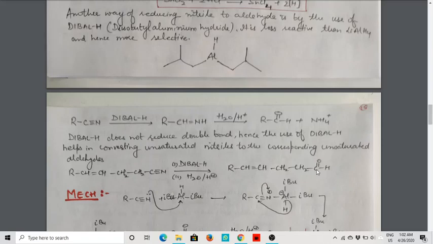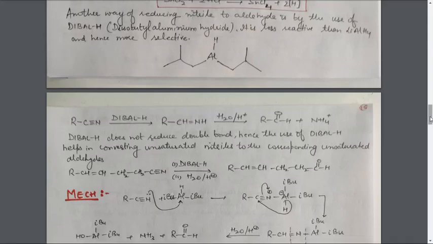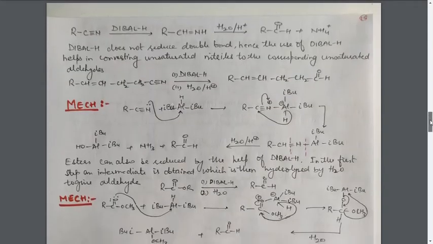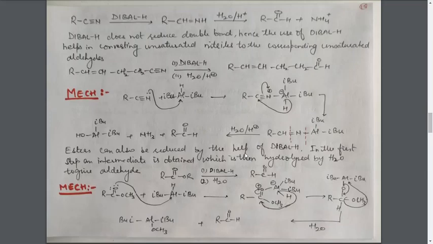Next, here we are discussing the mechanism of this reaction. Now how the reaction takes place, how this reaction is taking place here. That is the mechanism in case of reduction of nitriles by the diol H. It is diol H. What is this IBU? Isobutyl group, because diol H is diisobutyl aluminum hydride. Aluminum hydride, 1 hydrogen atom, and diisobutyl means 2 isobutyl groups.